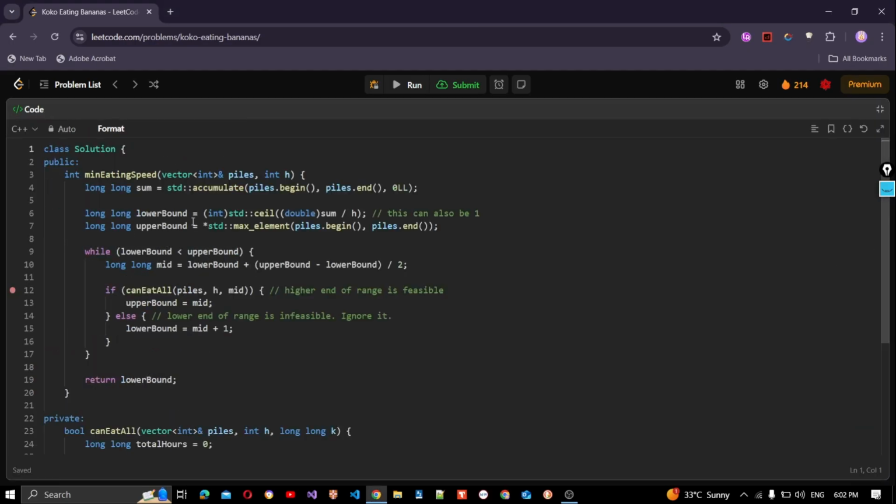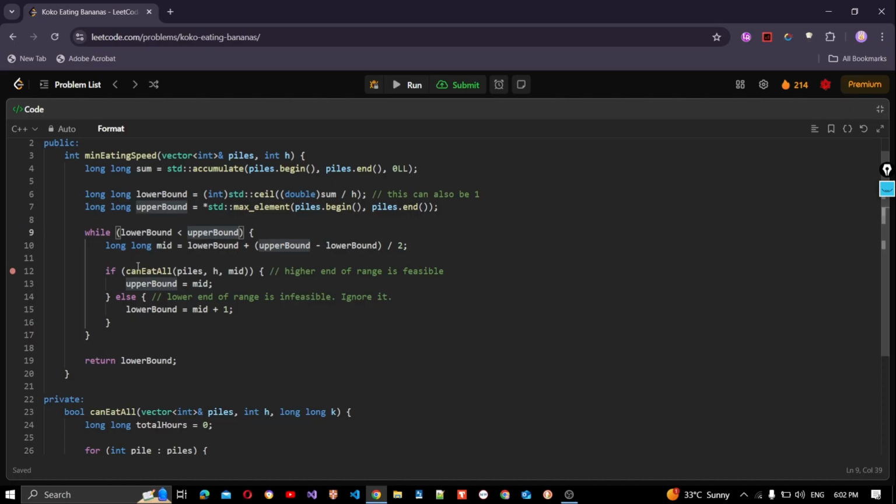Now I've already written this. Here I found the sum. And you might wonder, why do I need the sum? I didn't choose the lower bound as 1. This would also work, but I chose sum over h. If we have in total 50 bananas and the hours are 10, we should at least eat 5 bananas per hour, so we can finish 50 bananas in 10 hours. So that is the lower bound, and the upper bound will be the maximum number of bananas in any pile.